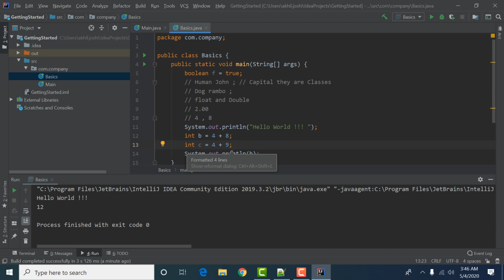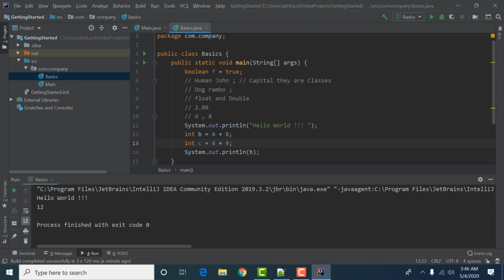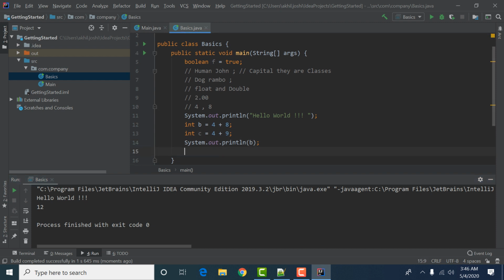so you will identify it. I just set the whole identification by Alt Control L. It is a very smart thing in IntelliJ. It helps your code look nice. Okay, so when we run this, you see I just ran the program and still got the output as 12. My program calculated the value of c, but I cannot identify where c is.